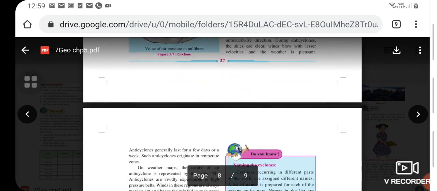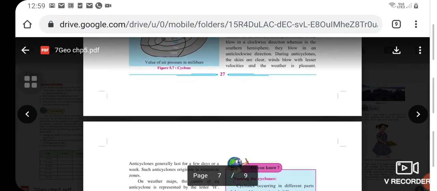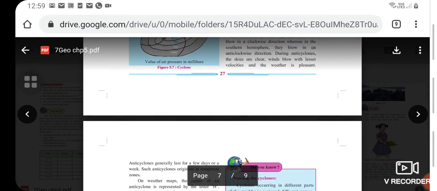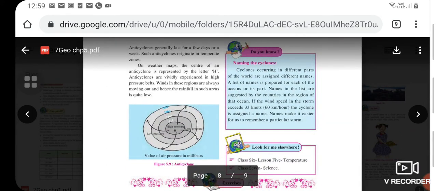During anticyclones, the skies are clear, winds blow with lesser velocities, and the weather is pleasant. Anticyclones generally last for a few days to a week. Such anticyclones originate in temperate zones.